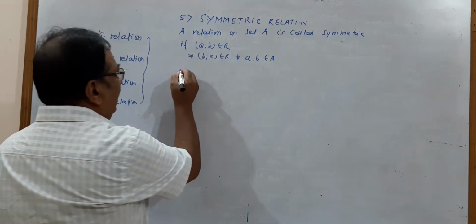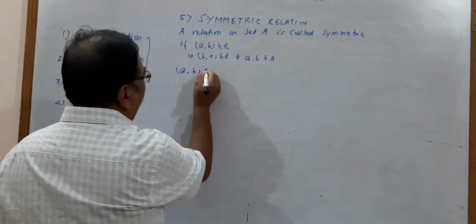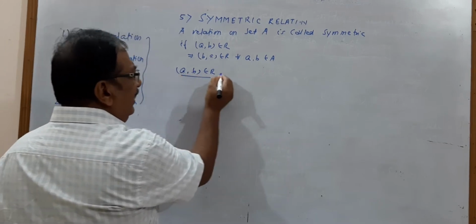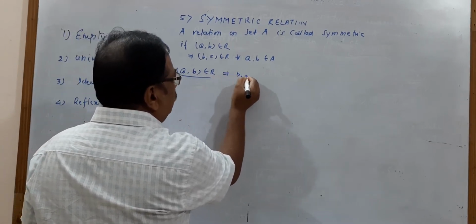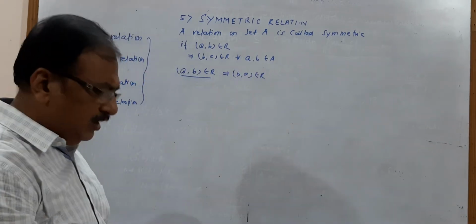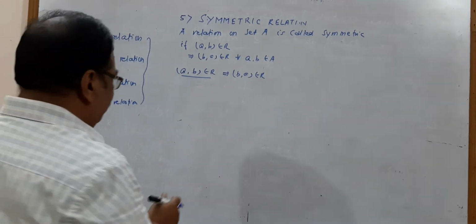What does it mean? (a, b) belongs to R means, whatever relationship exists between a and b, the same relationship should exist between b and a. The same relationship should exist. Okay? As for example,